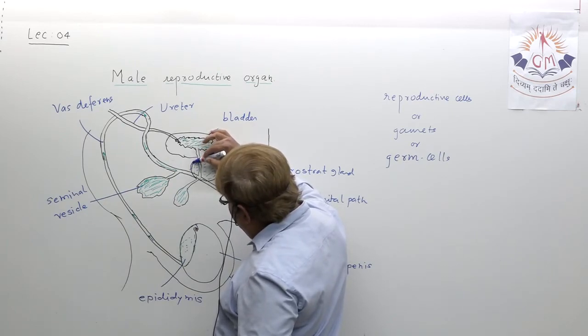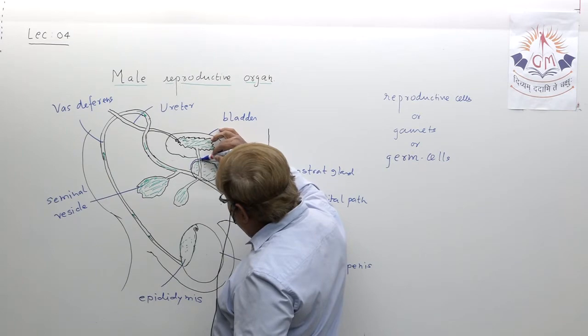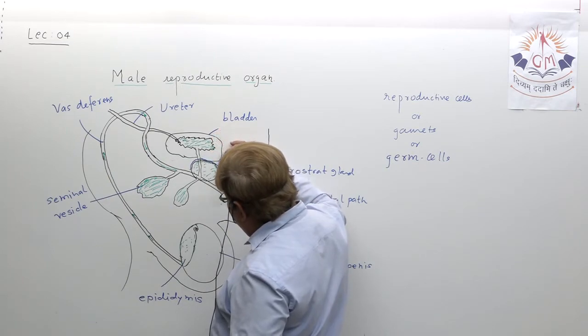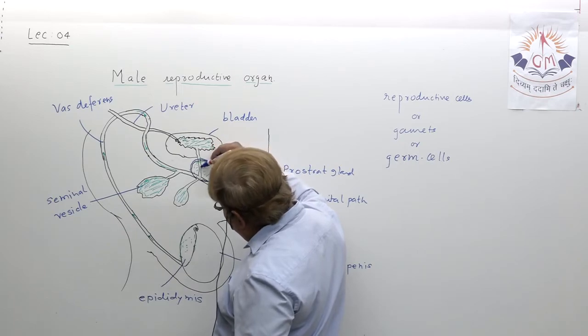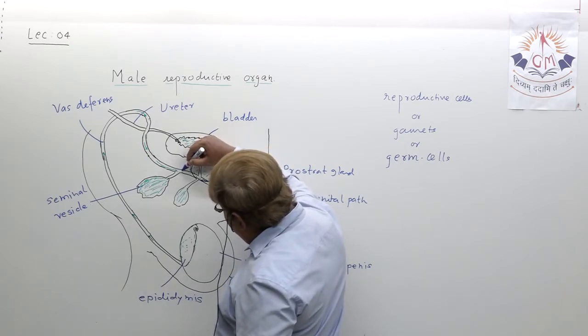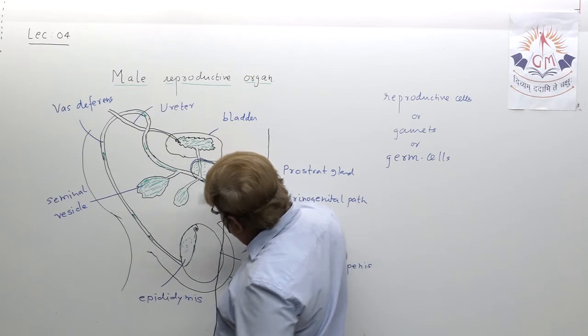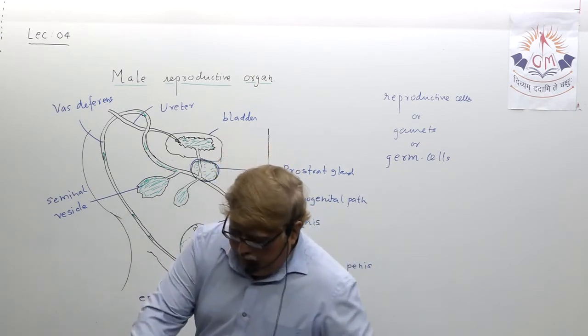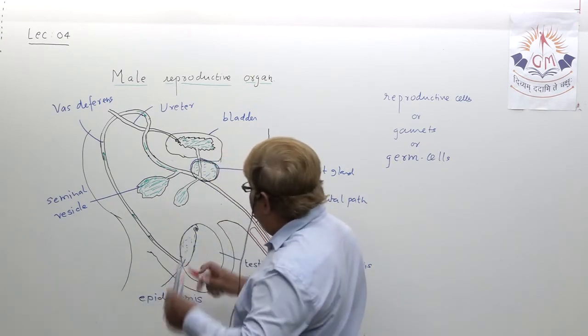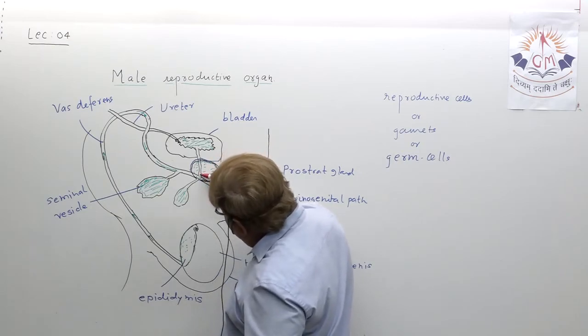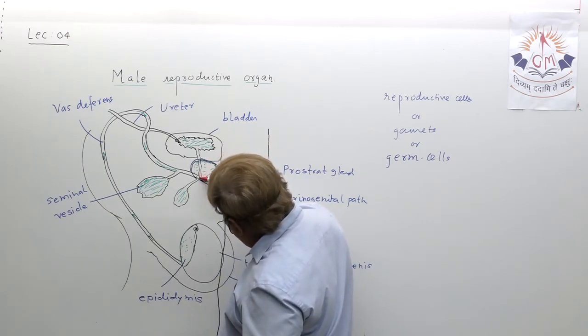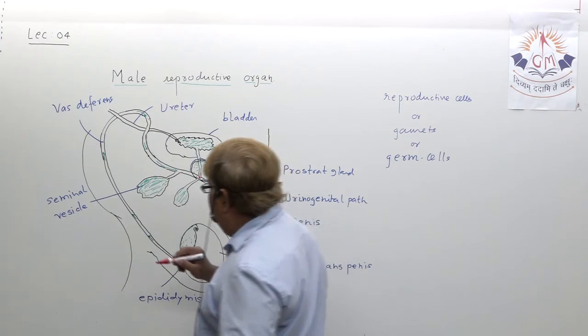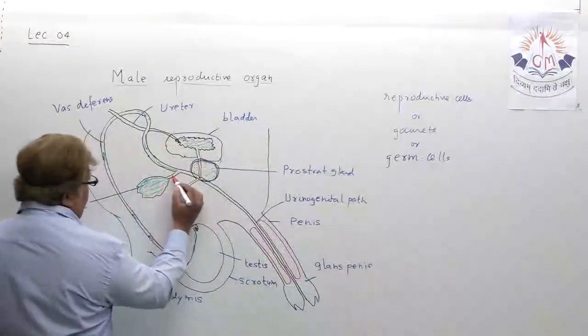This prostate gland actually secretes odorous secretion, sticky white odorous secretion. See, sperm coming here, thick odorous secretion from this prostate gland and seminal vesicle.